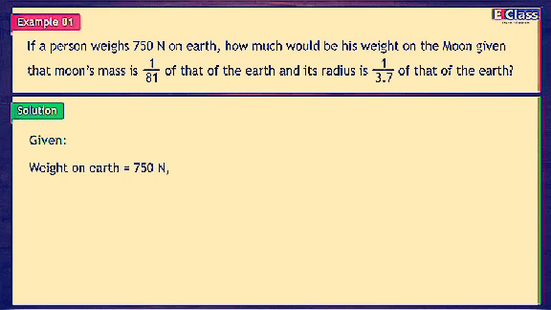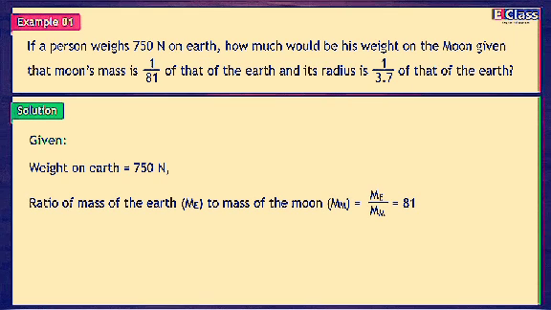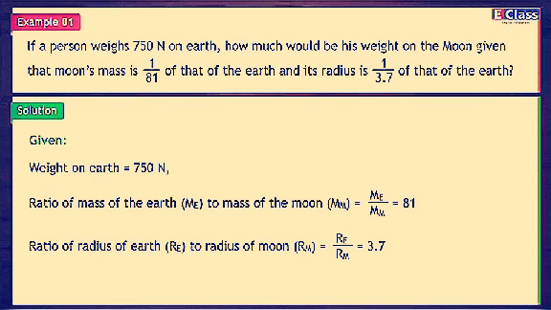Given, weight on earth is equal to 750 N. Ratio of mass of the earth, ME, to mass of the moon, MM, is ME/MM = 81. Ratio of radius of earth, RE, to radius of moon, RM, is RE/RM = 3.7.